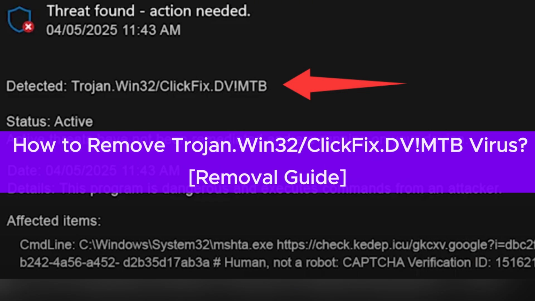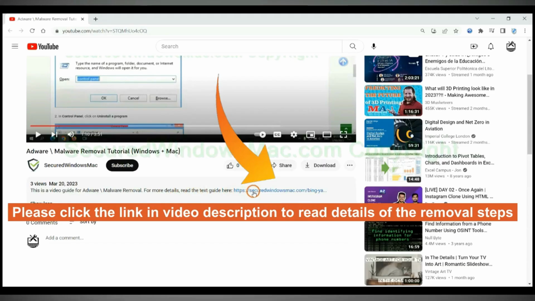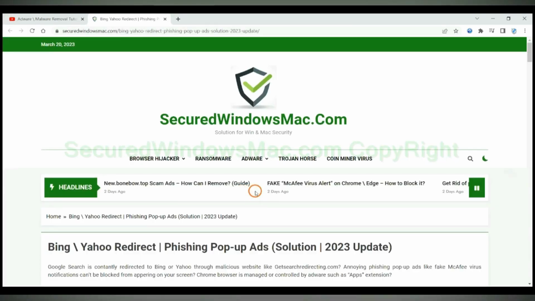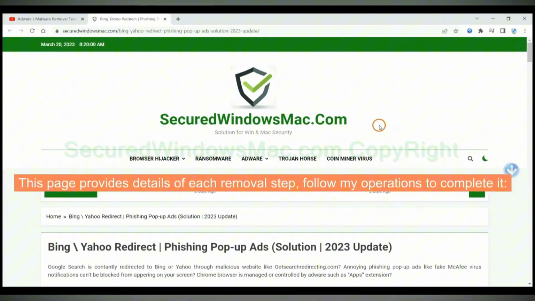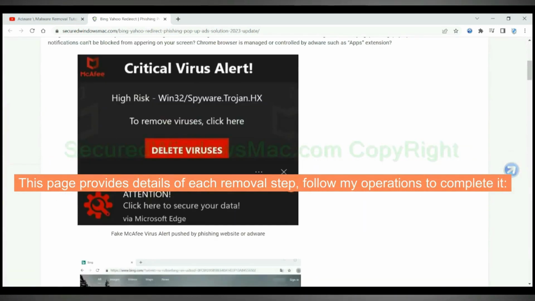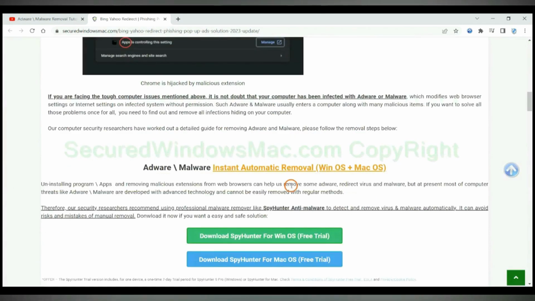Trojan.Win32 ClickFix.DV MTB virus will damage PC. This video will show you how to remove it. A description to read details of the removal steps. This page provides details of each removal step. Follow my operations to complete it.